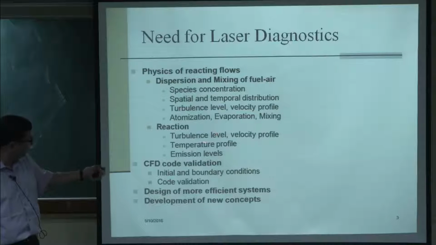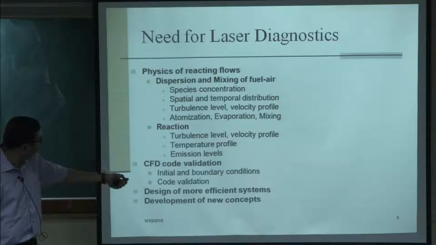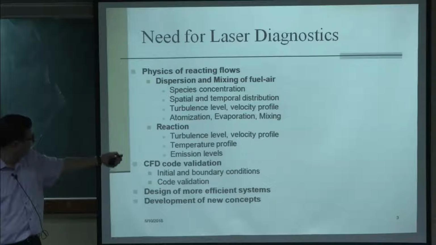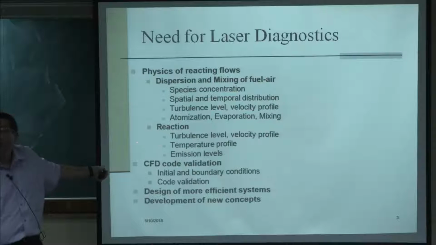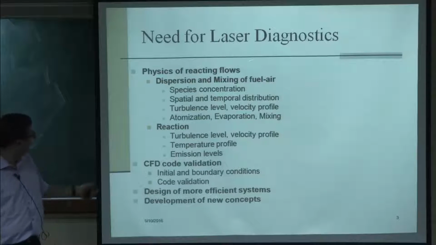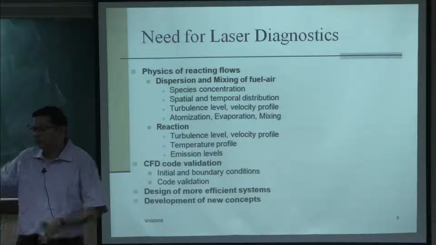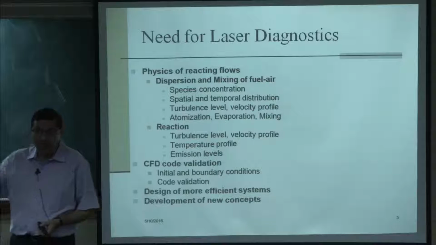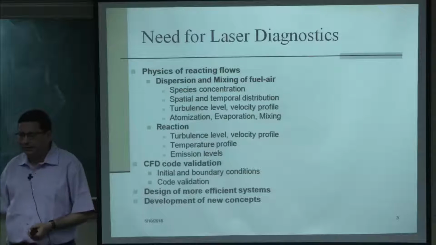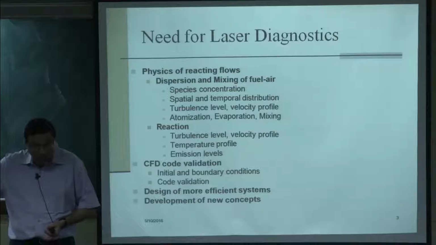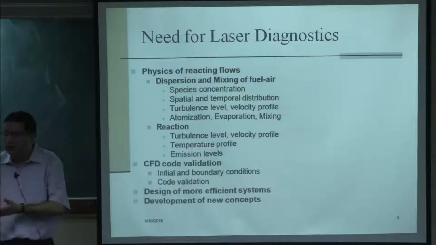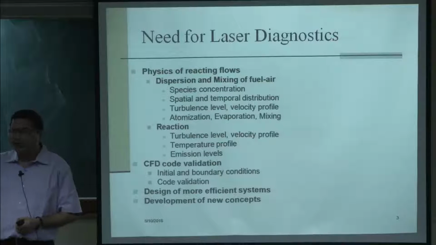However, turbulence level and velocity profile are very, very critical, and on top of that, what we get from the initial state will dictate how the final reaction is going to look. For example, in a particular location globally you may have, let us say, a rich flame or a lean flame, but in some particular location, because of the mixing, and this happens very regularly in engines, you may locally get very, very rich or very, very lean conditions.